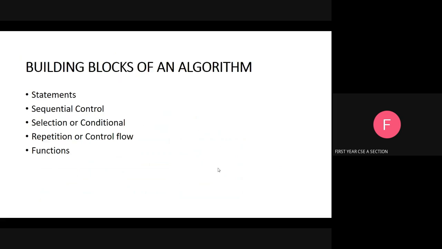Next, building blocks of an algorithm. Number one, statements. Number two, sequential control, meaning it should be in order. Next is selection or conditional. Conditional means if else. If means go this side, else means go that side. Next one, repetition or control flow. Repetition means we can use a for loop or while loop. Next, number five, functions. What is a function? It is a set of programs used to perform a particular task.